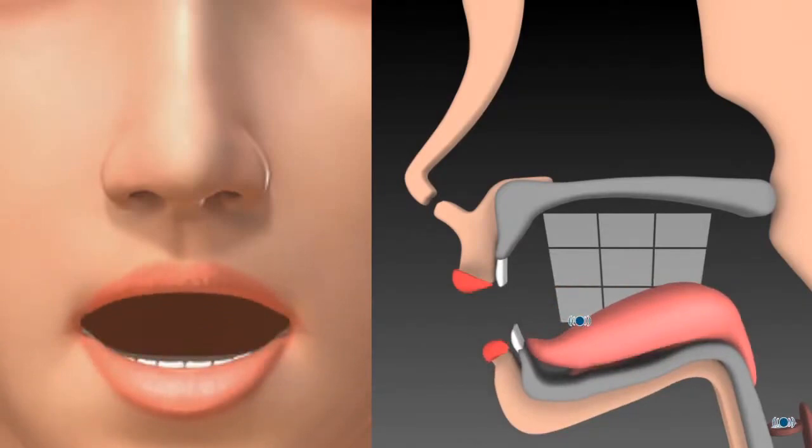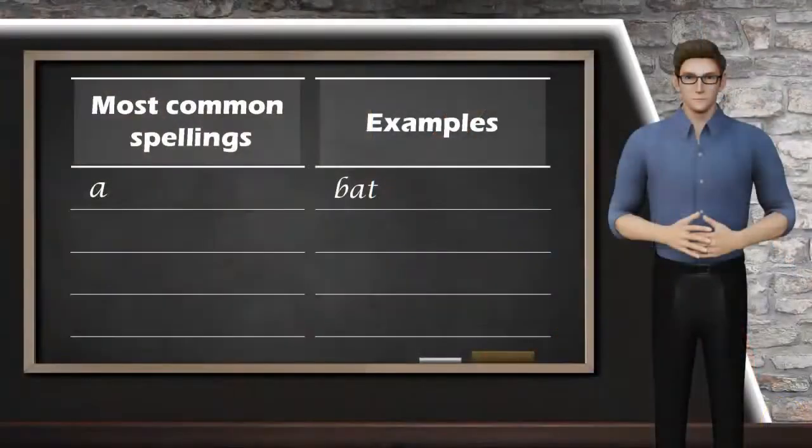When you produce the correct ah, you can feel vibration in two places. These are in the vocal cords and at the tip of your tongue in the front of your mouth. Now, let's talk about how the ah sound is written in English.